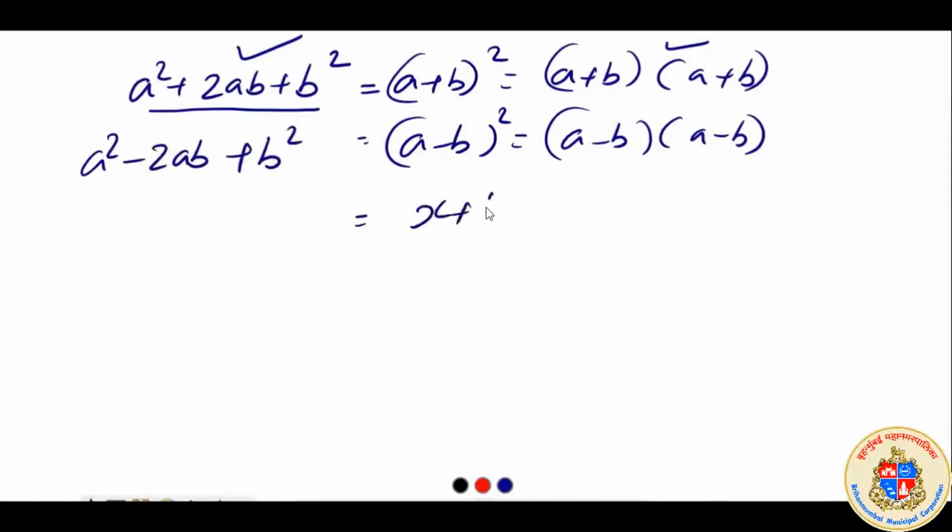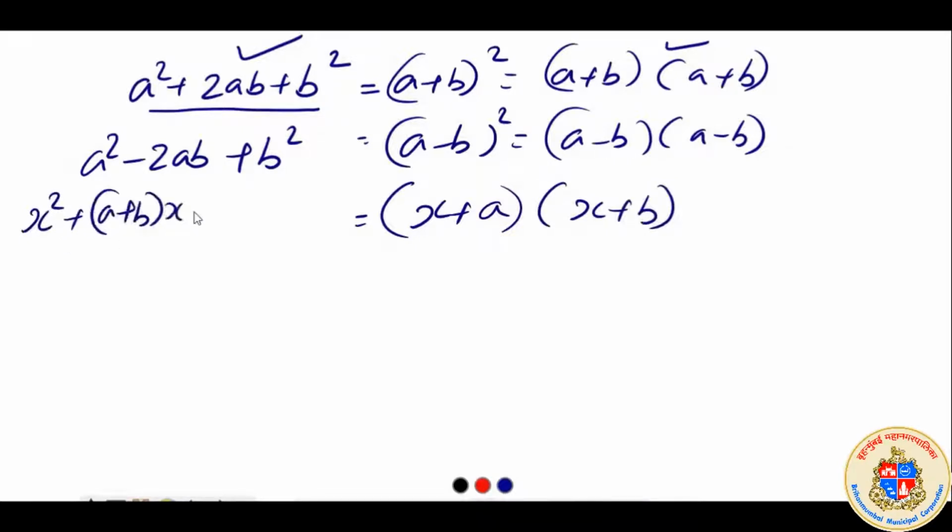Last chapter you studied (x + a)(x + b), again in product form, and the expansion is x square plus (a + b) into x plus a into b, ab. That means this particular expression can be written in product form.